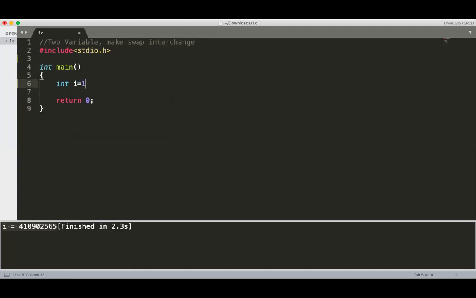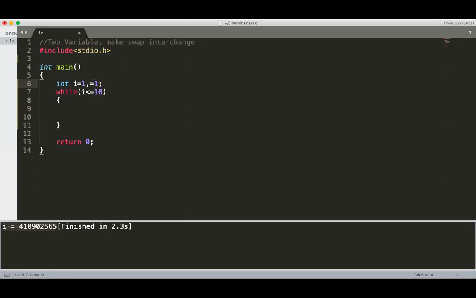Integer i is equal to 1. And here I'm using while i less than or equal to 10, and suppose there is one more variable, j is equal to 1.